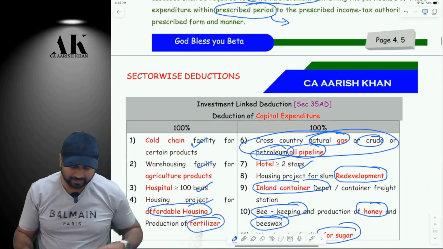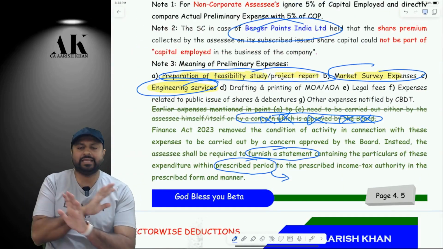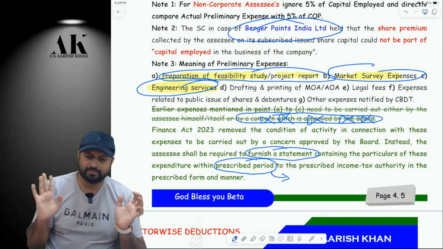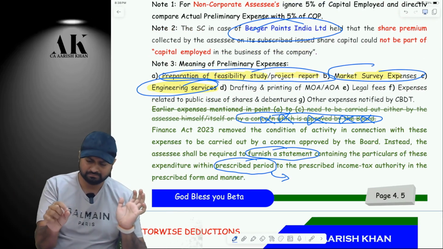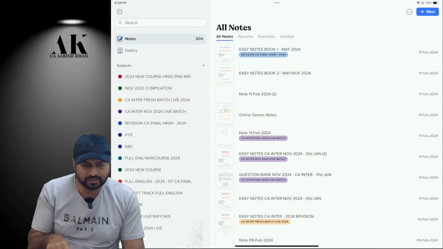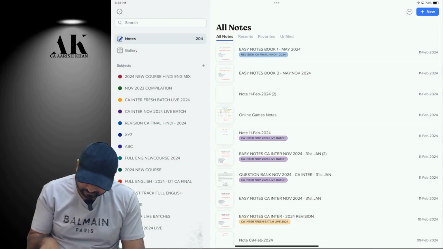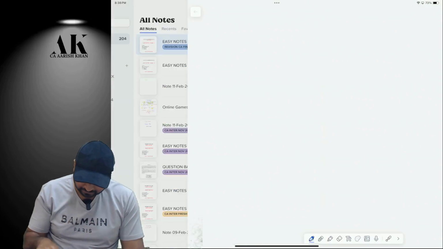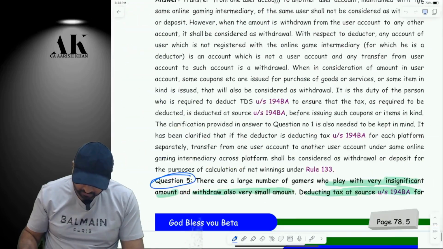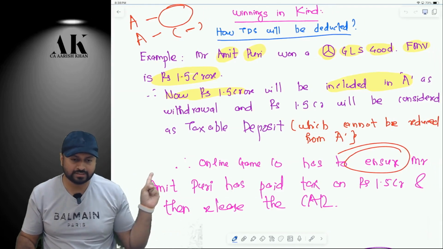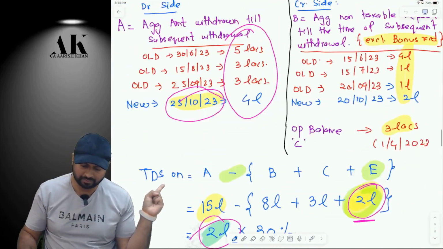That's it. These are the few amendments which are there in your syllabus. Apart from this, nothing else is there. Everything is updated. The book which is there in front of you is fully updated. You don't have to worry about anything now. Just make sure that you add these two files: this last chapter of online games, and especially this small file in which I have made some examples. This is going to be very important for you.